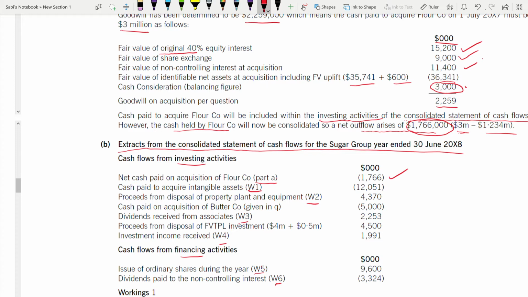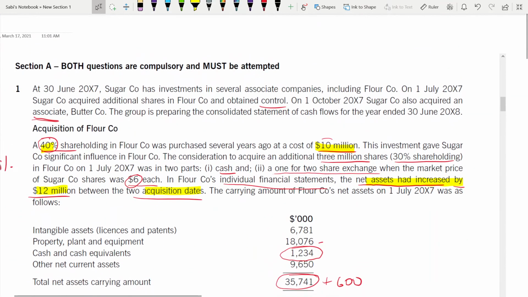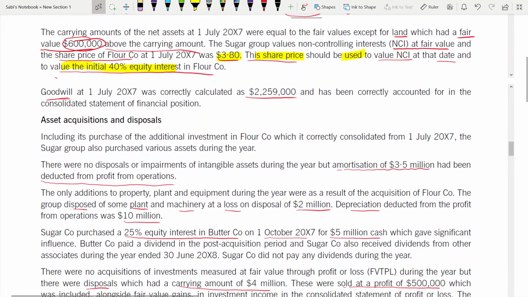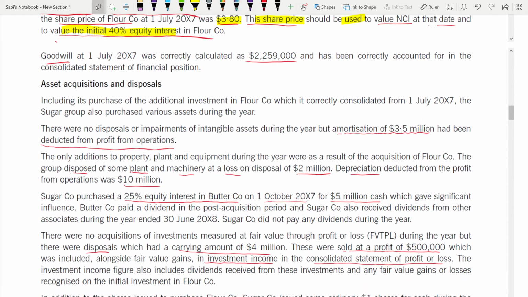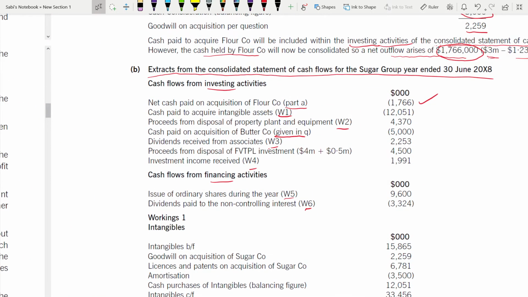Let us go here. Cash paid on acquisition of Butler. If something is given in the question, you write it given in question like this in bracket. How much cash you are going to acquire for? Cash paid on acquisition of Butler. It's 5 million. Here, I will put 5 million cash. So this 5 million is an outflow.